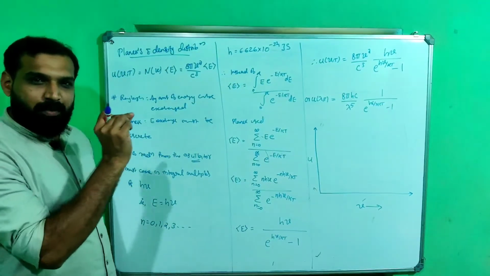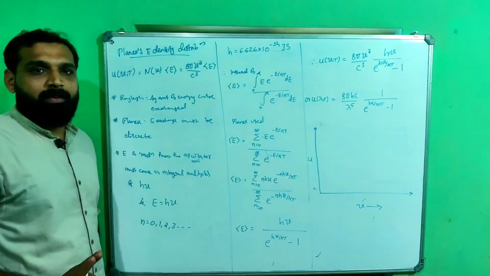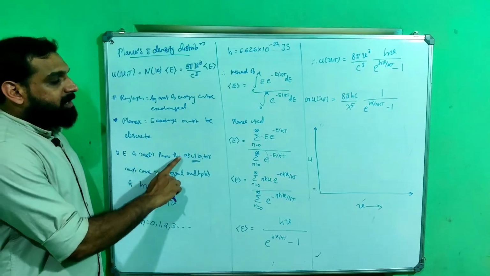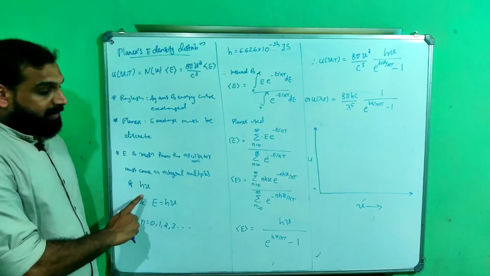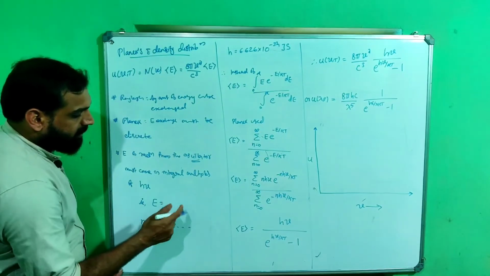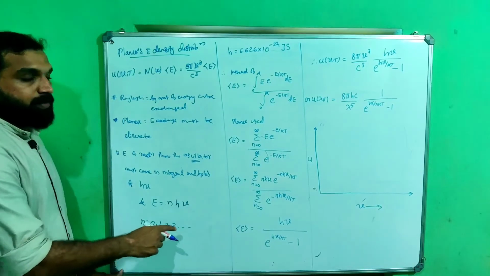So Planck said that the energy of radiation from the oscillator must come in integral multiples of h nu. That means energy is equal to n h nu, where n equals 0, 1, 2, 3, etc.